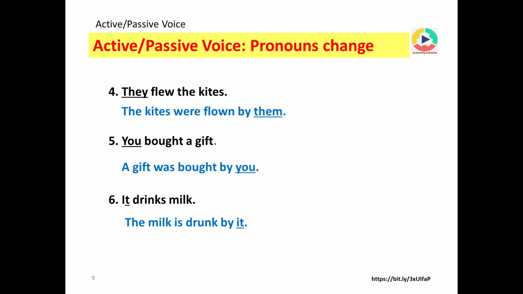It drinks milk. The milk is drunk by it. In the last two sentences, the pronoun does not change. You remains you and it remains it. It is the pronoun that we use for animals.